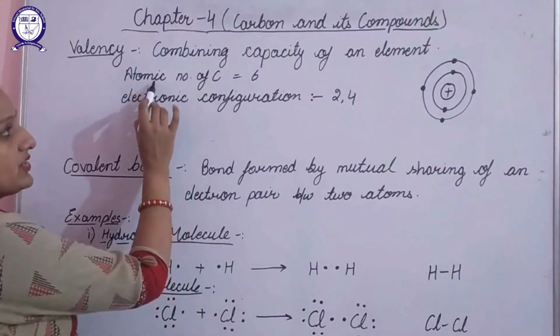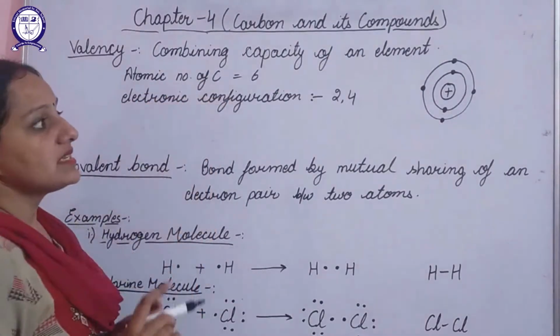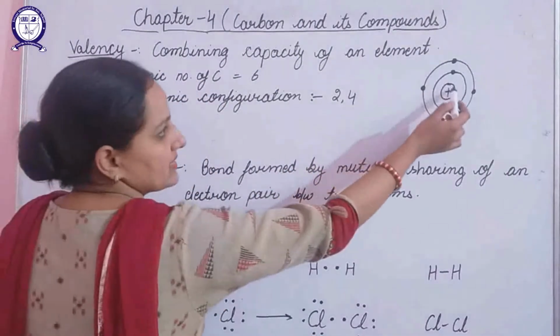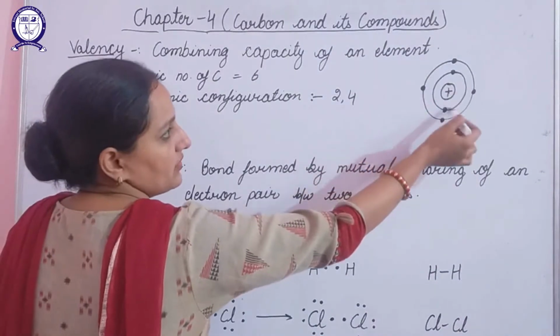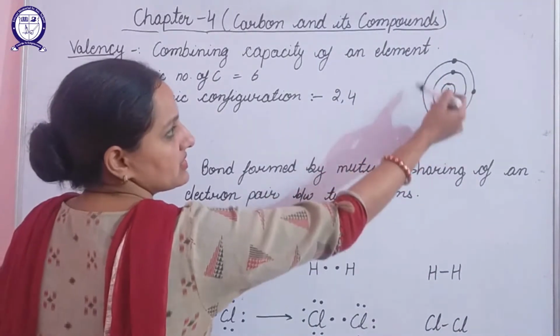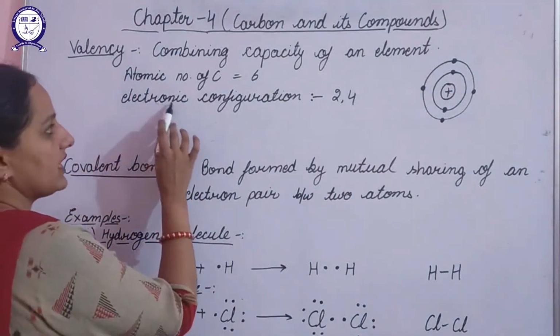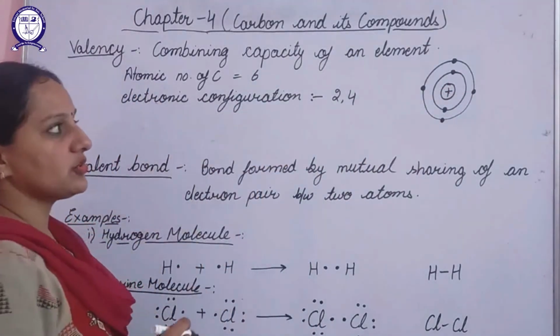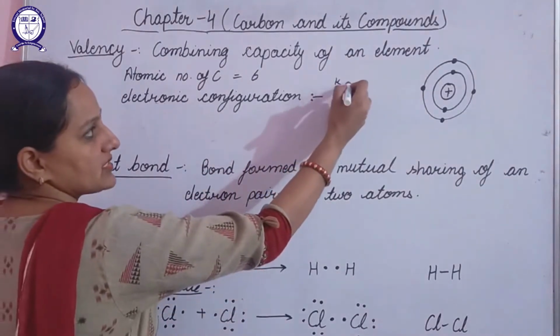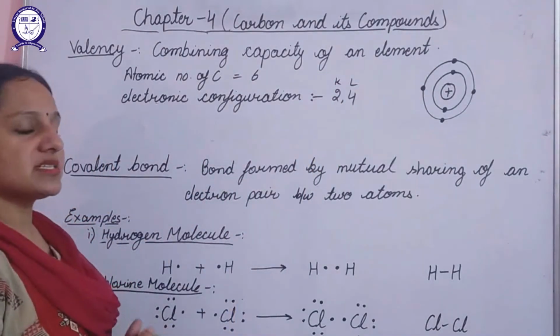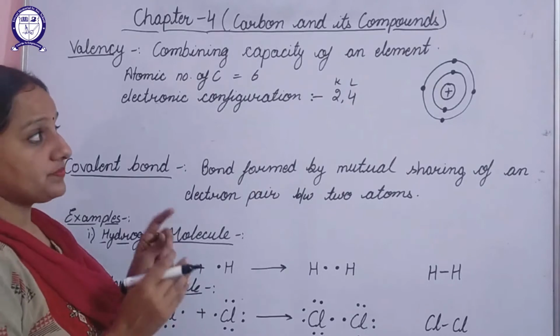We know that the atomic number of carbon is 6. We can show that this is the nucleus. In the first shell it has 2 electrons, in the second shell it has 4 electrons. We can show this with the help of its electronic configuration also: the K shell has 2 electrons, the L shell has 4 electrons.